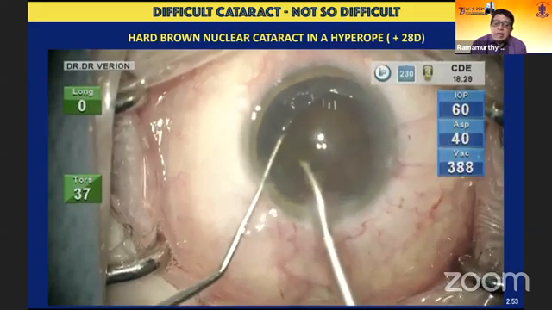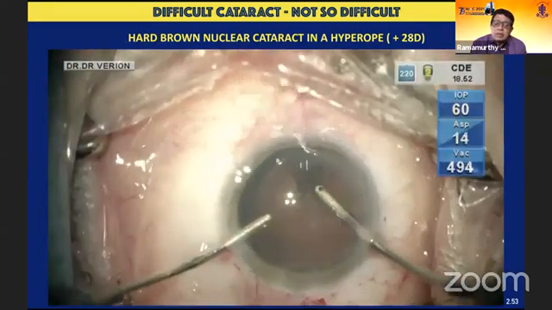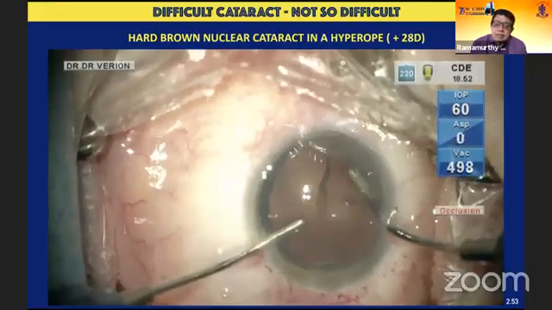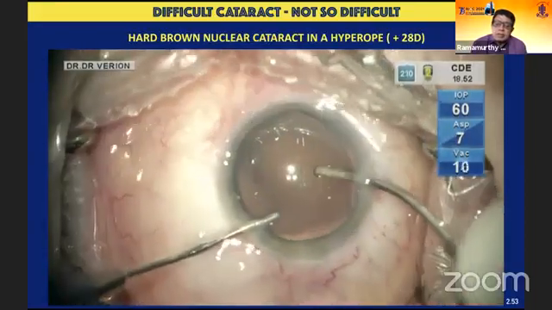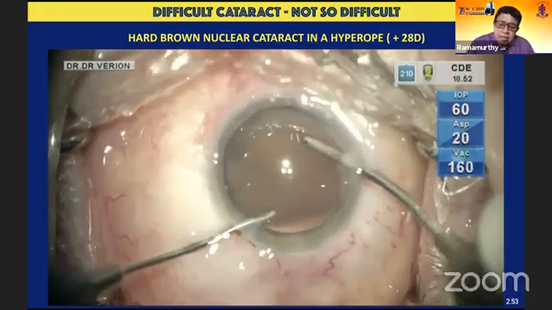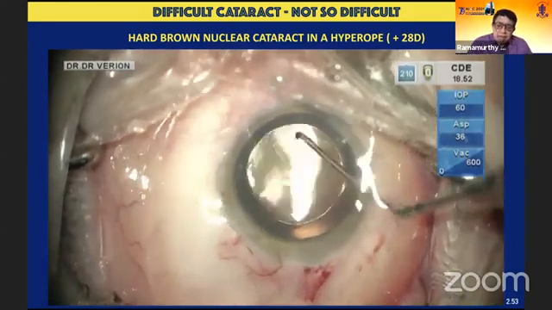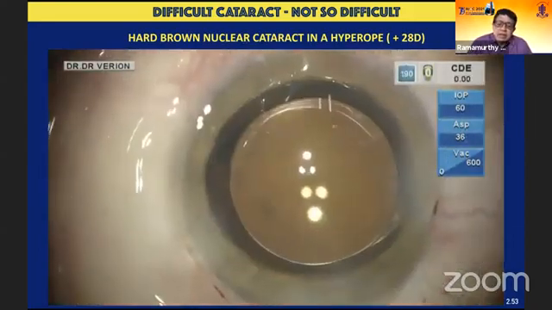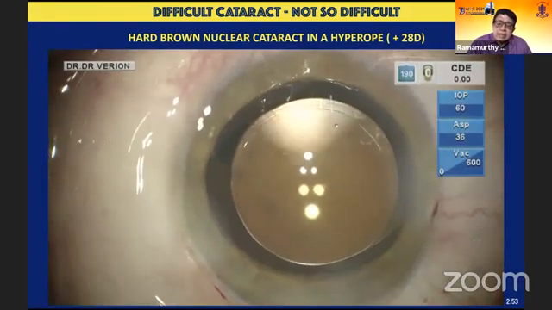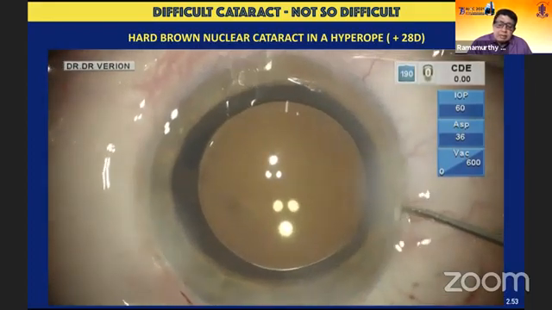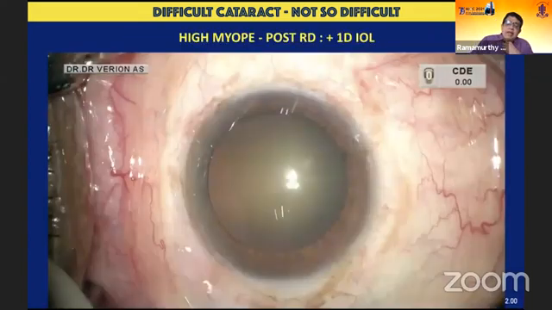And even during the last fragment evacuation, there is no step down that is necessary because of the turbulence that is created with the phaco platform that we have here, because of the kind of fluidics that's there, the active fluidics, the balance tip, the Active Sentry incorporation, which I'm sure the other speakers would have dwelt upon in greater detail. I'm just going to be showing you videos on this. It gives me greater confidence to deal with any grade of cataract.